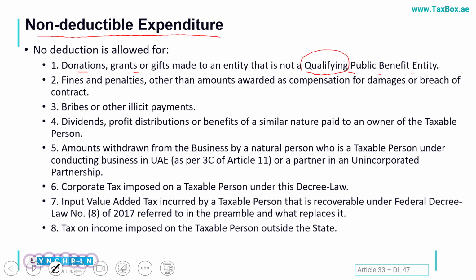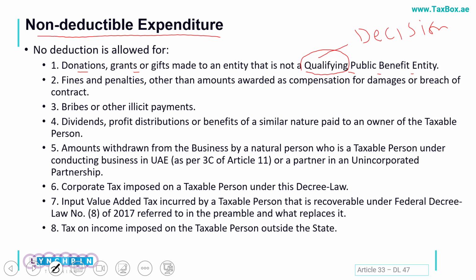In the section on qualifying public benefit entities, we discussed that only the charitable organizations or PBEs appearing in the decision of the Cabinet would be considered as qualifying.